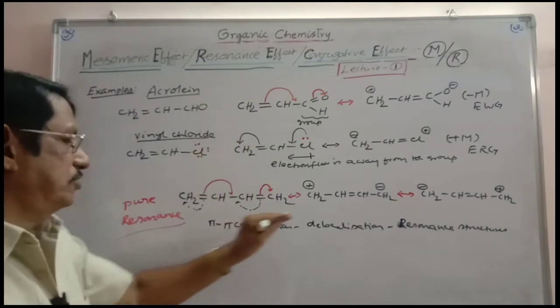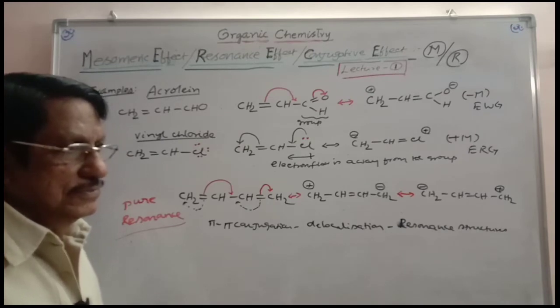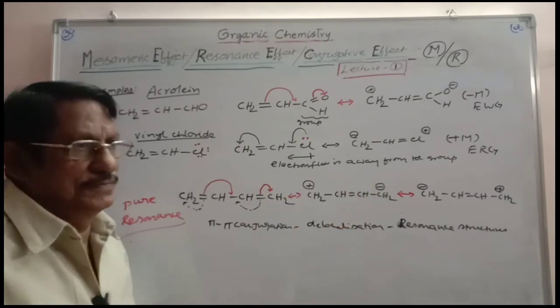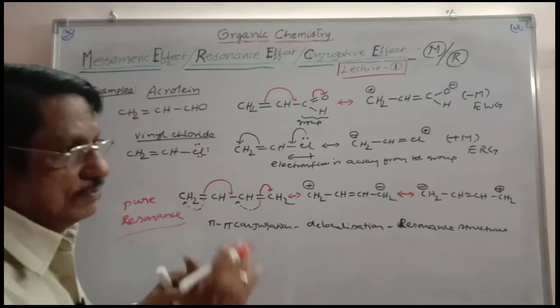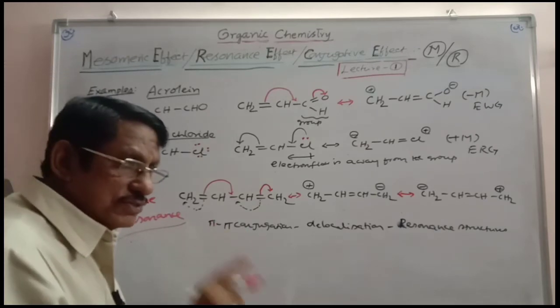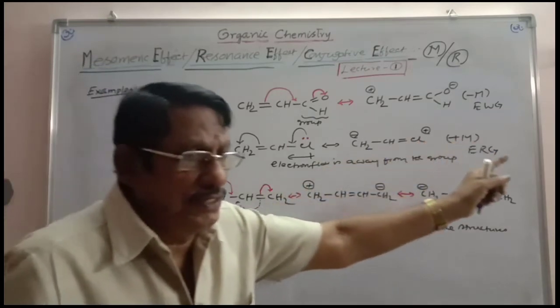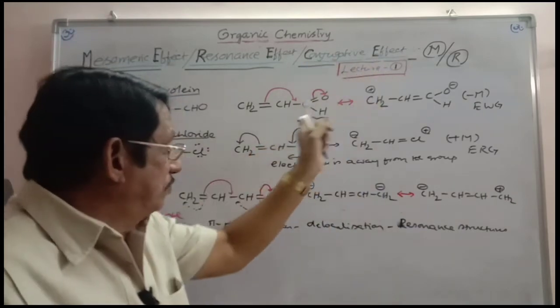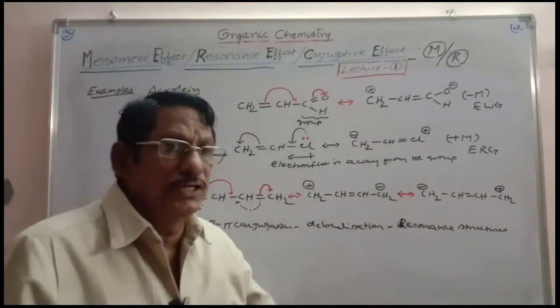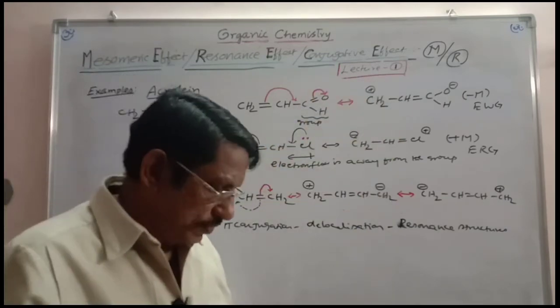This is the pure resonance structures. What effect is there? There is no mesomeric effect in this case seen. So in that way, resonance effect, resonance condition differs from mesomeric effect. But whatever mesomeric effect is there, to understand the delocalization completely you have to seek help from the resonance. And so it is also called resonance effect. If there is no conjugation, there is no delocalization, there is no mesomeric effect. And so it is also called conjugative effect.